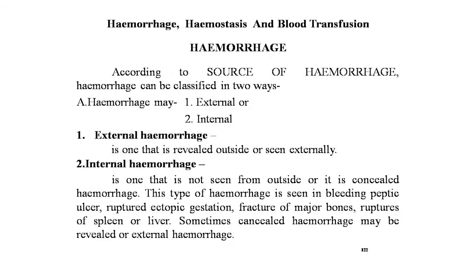Now the next point of this lecture is hemorrhage. According to the source, hemorrhage can be classified in two ways: first is external and second is internal. First, external hemorrhage is one that is revealed outside or seen externally. Second, internal hemorrhage is one that is not seen from the outside, or concealed hemorrhage. This type of hemorrhage is seen in bleeding peptic ulcer, ruptured ectopic gestation, fracture of major bones, and rupture of spleen or liver. Sometimes concealed hemorrhage may become revealed or external hemorrhage.